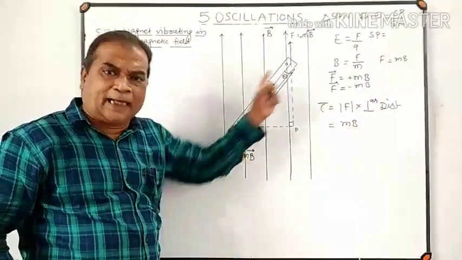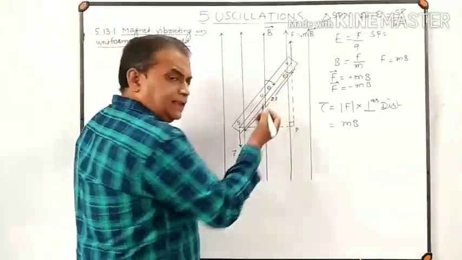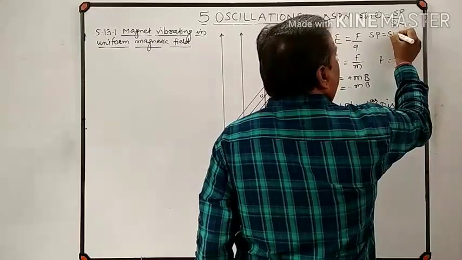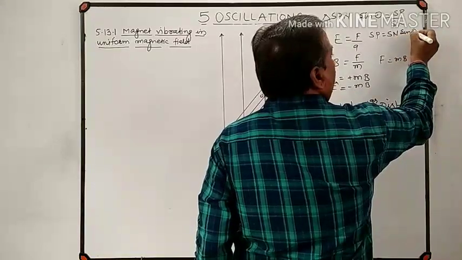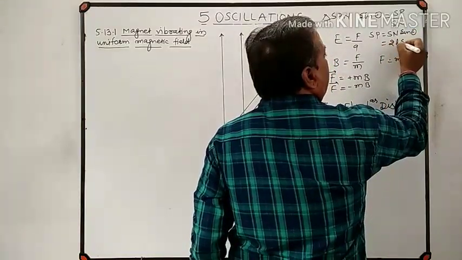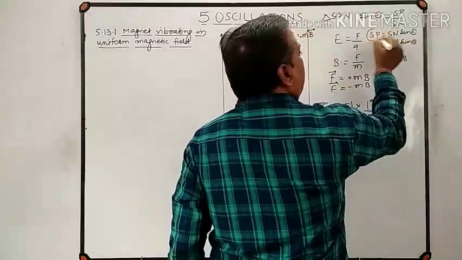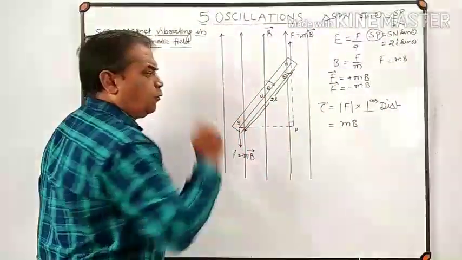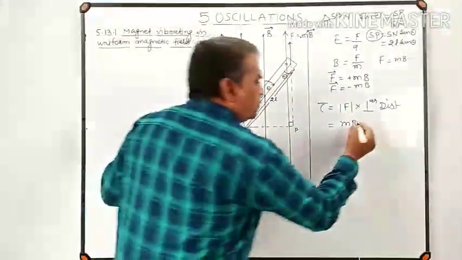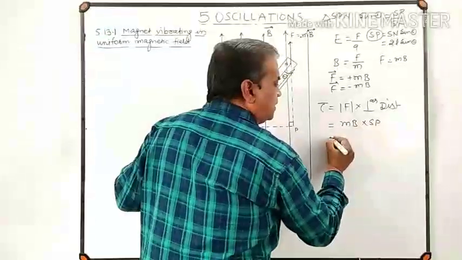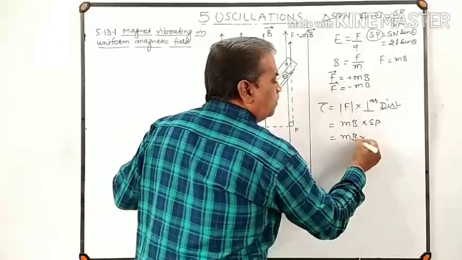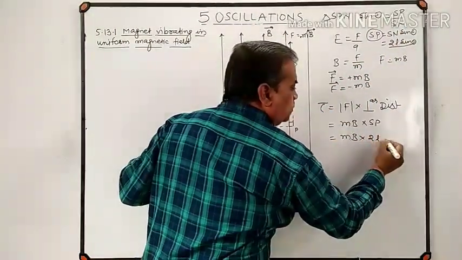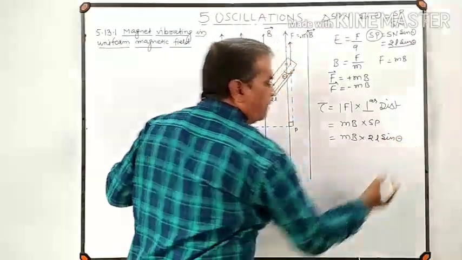It is the magnetic length. Magnetic length is 2L. So SP is equal to SN into sine of theta, or it is 2L into sine of theta. This means the perpendicular distance of separation between the two forces is SP. Torque is force multiplied by perpendicular distance. So this is MB into, now SP equal to 2L sine theta, so this is 2L sine of theta.